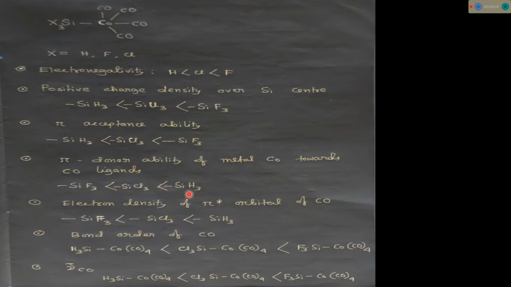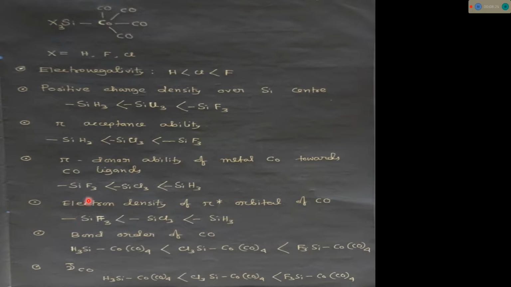So for SiH3, the cobalt metal center donates the maximum amount of pi electron towards the pi star orbital of CO, and in the SiF3 case, the cobalt center donates less electron density towards the pi star orbital of the CO ligand.